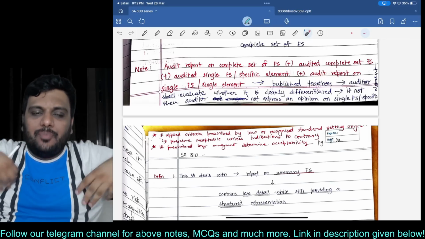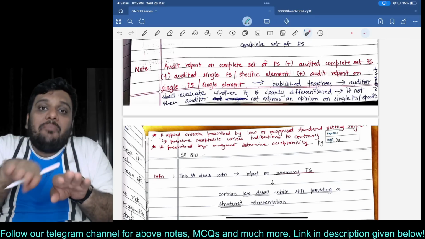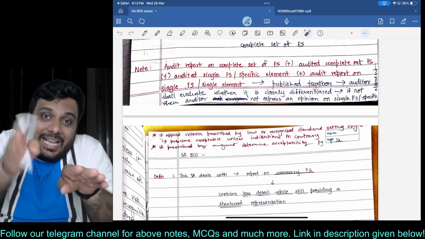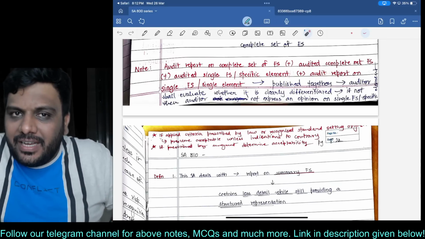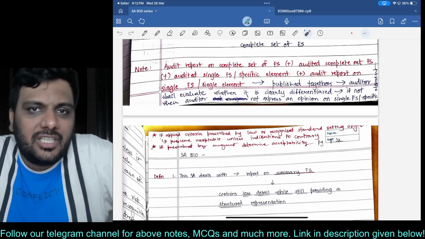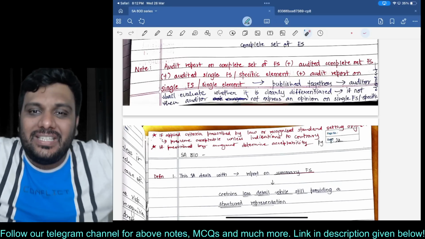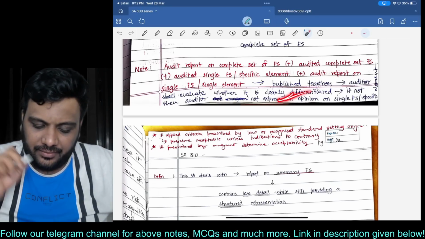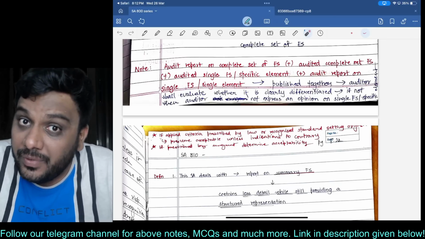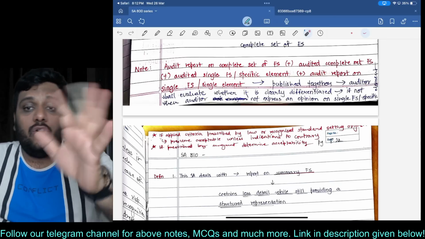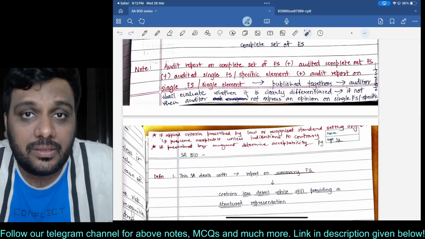That means my audit report on a complete set of FS and the audited complete set of FS should be presented in a manner that they are clearly differentiated from the audit report on a single FS or specific element, and the single FS specific element which is published. So both of them should be differentiated clearly. If they are not differentiated clearly, then I will not express an opinion on a single FS or specific element.